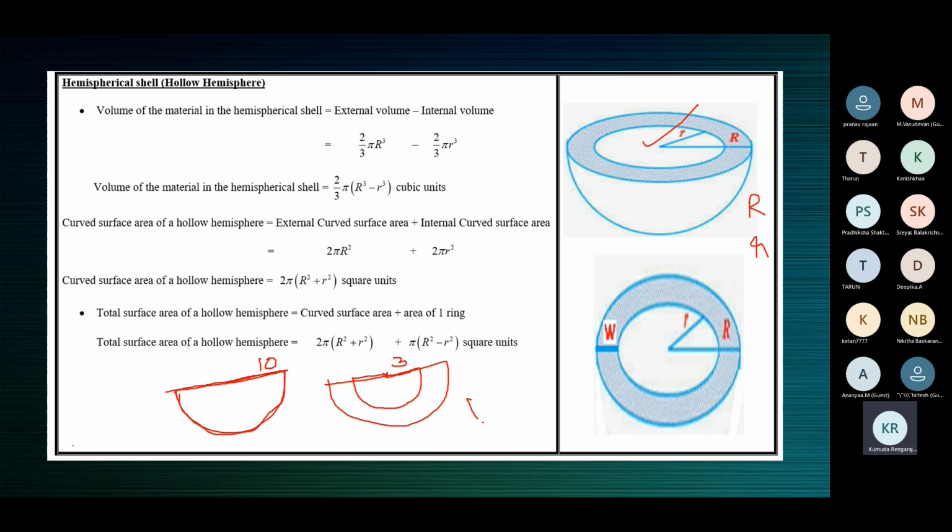See, why am I stressing the same center? Because you can also remove a hemisphere from this portion without using the center, from here you can remove a hemisphere. That doesn't make it a hemispherical shell. Using the same center, there's a circle already, and that circle has a center. Using the same center but a smaller radius.